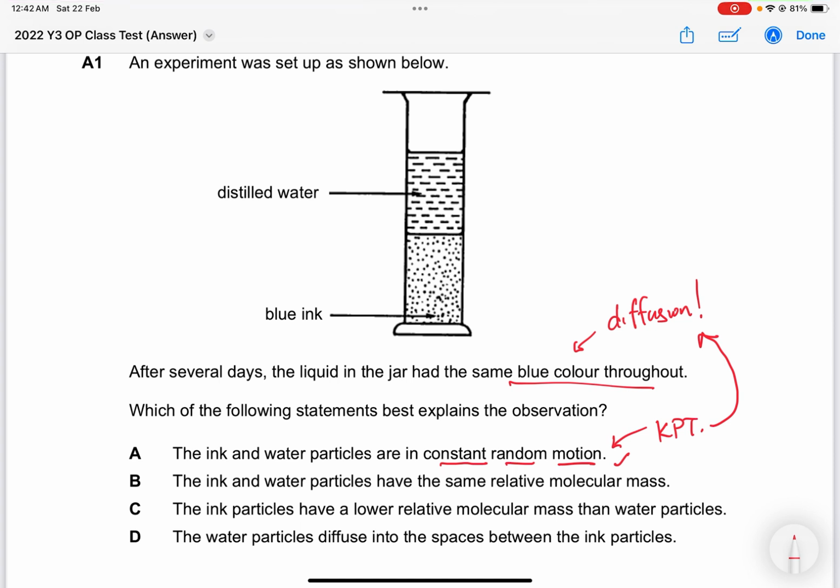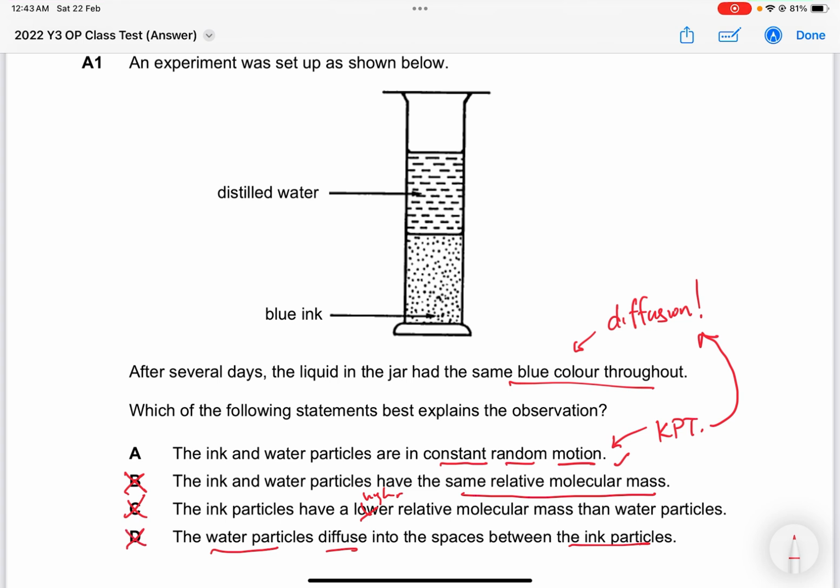So B says the ink and the water particles have the same relative molecular mass. This is not true. Water particles, ink, how can it be the same relative molecular mass? It is not. Ink generally has a higher relative molecular mass. Next one, ink particles have a lower relative molecular mass than water. This is not true because it's supposed to be normally higher. So this is also wrong. The water particles diffuse in the spaces between the ink particles. Now, it's not just the water particles diffusing, the ink particles will also diffuse as well. So therefore, this is also out.